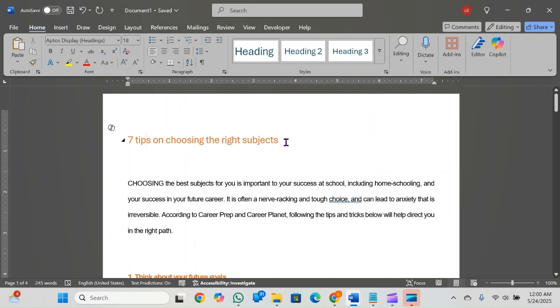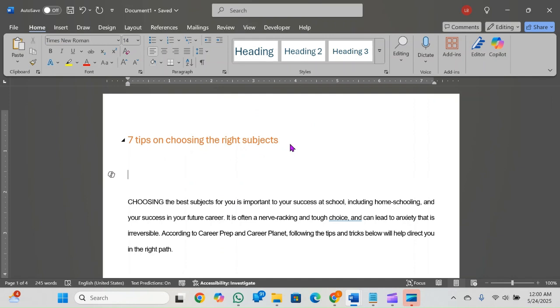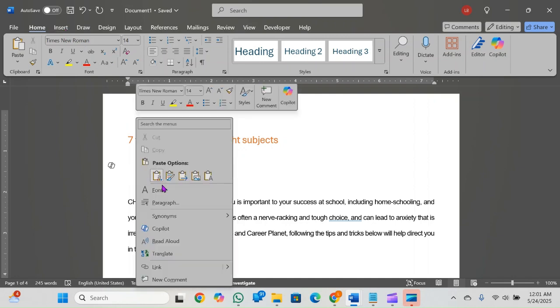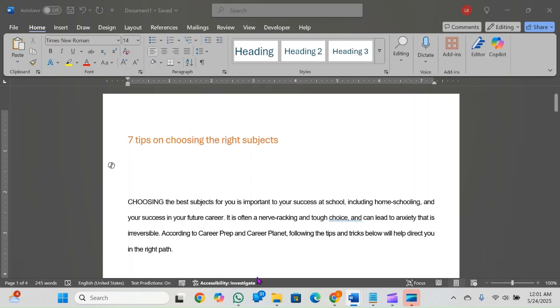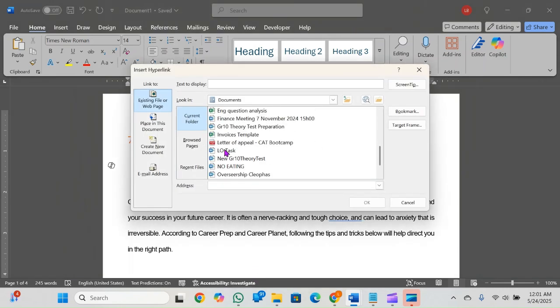Creating a hyperlink. You already know how to do it, but I'm going to walk you through it again. You simply right click, click on link. You want to insert a link, and then I'm going to ask you to link it to a specific picture.